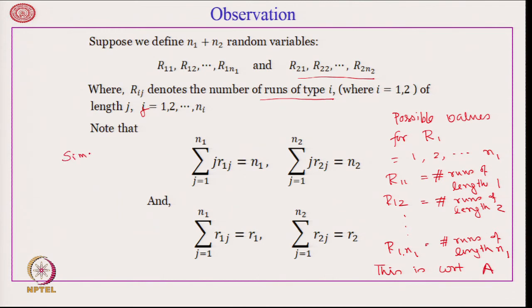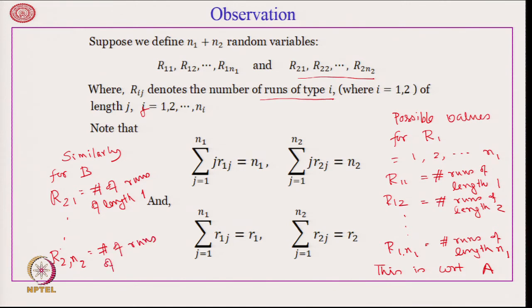Similarly, for B, what do we get? R_2_1 is equal to the number of runs of length 1, up to R_2_n_2, which is equal to the number of runs of length n_2.